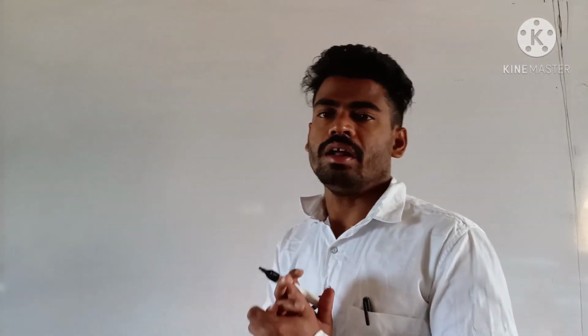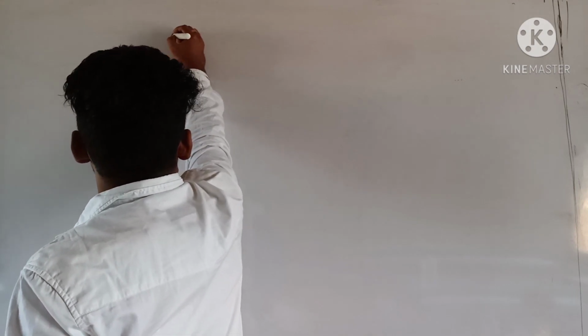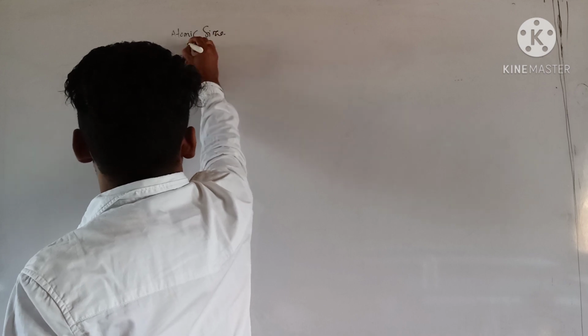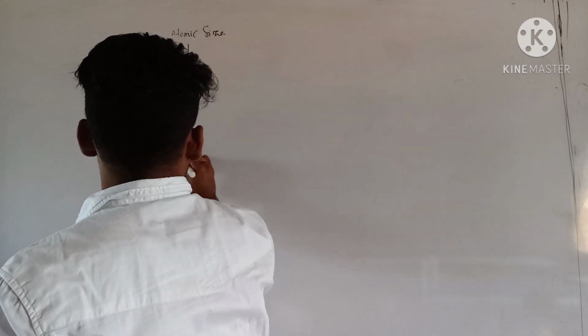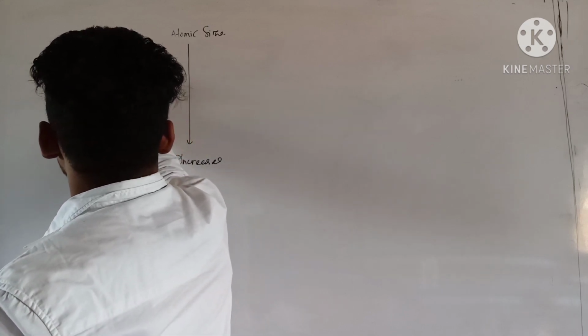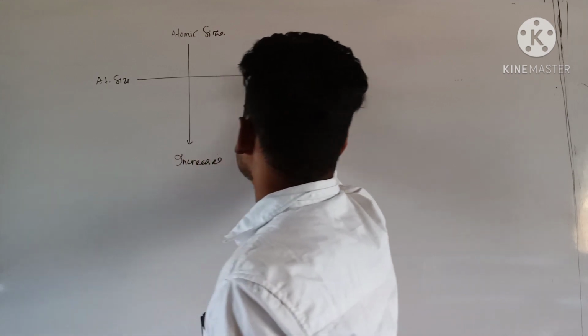So now let us discuss the overall change in periodicity that we have discussed till now. First one, that is atomic size. Atomic size down the group increases, and atomic size along a period decreases.